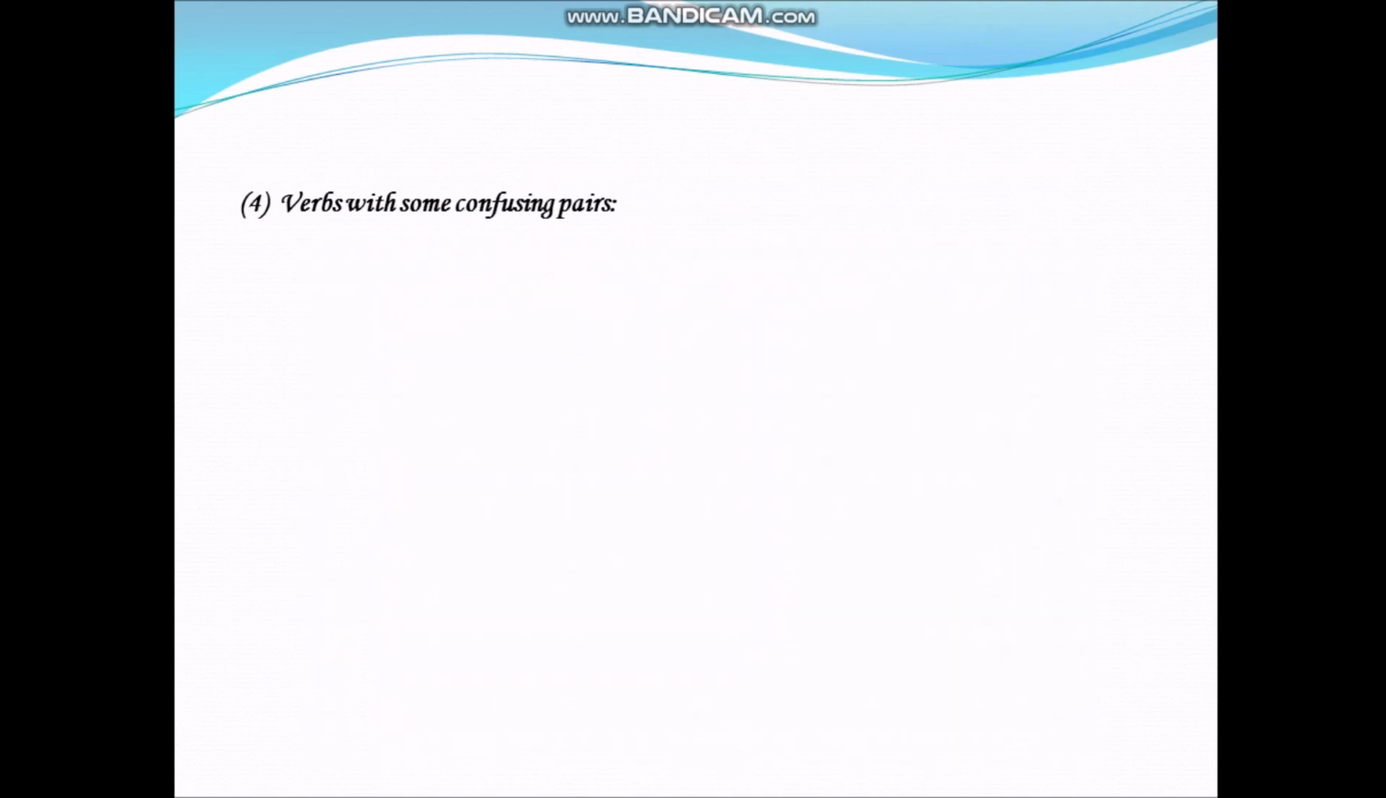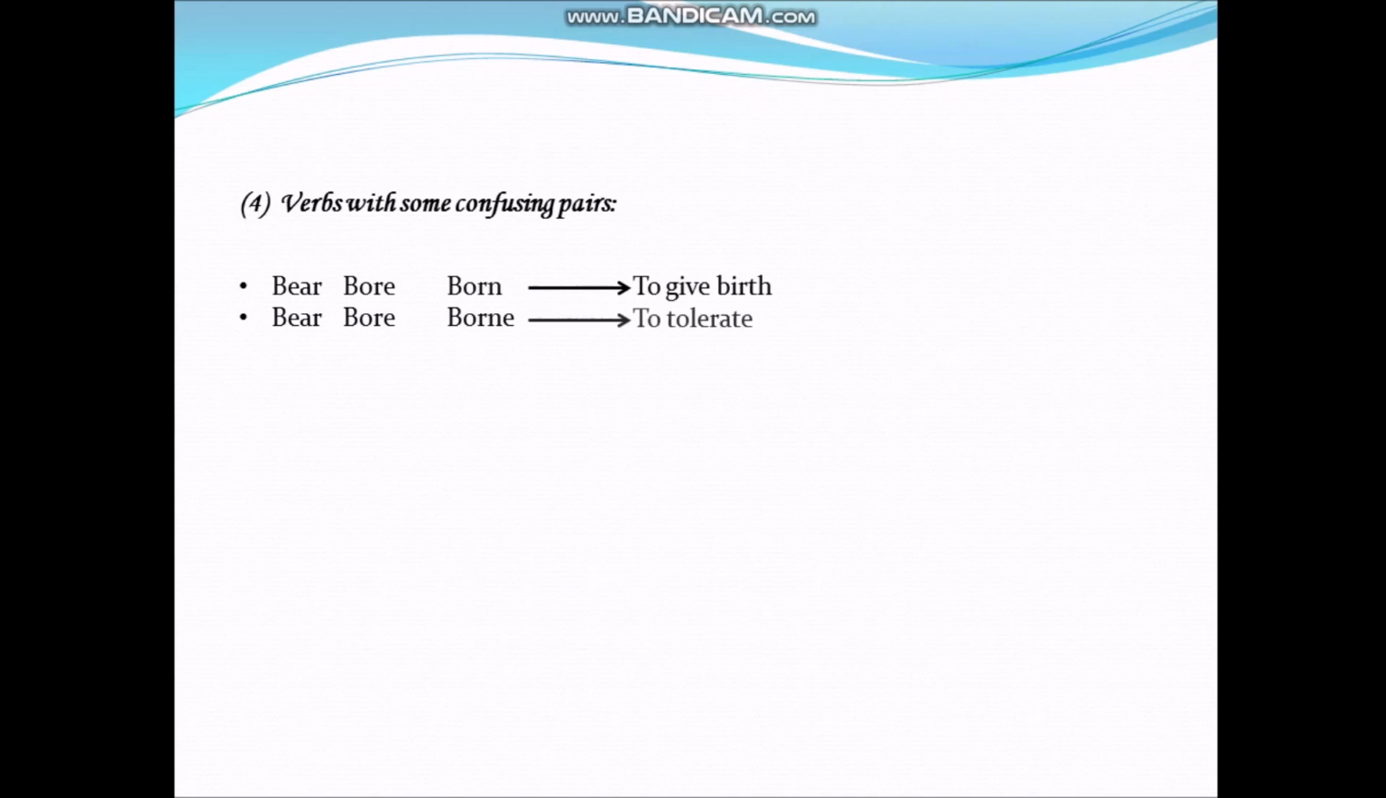Next type, verbs with some confusing pairs. For example, here, all three forms of this pair are shown. They sound same but are different in meaning. First one, it means to give birth. Second, it means to tolerate.